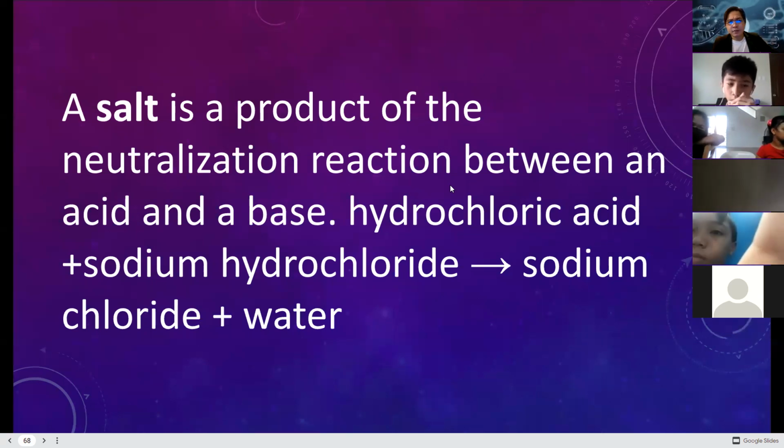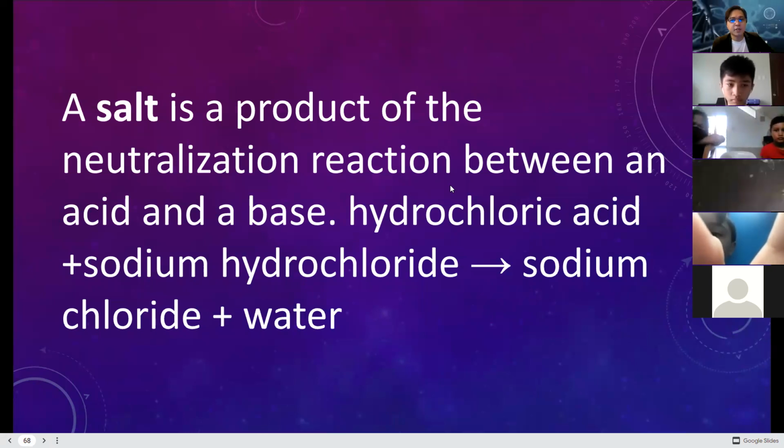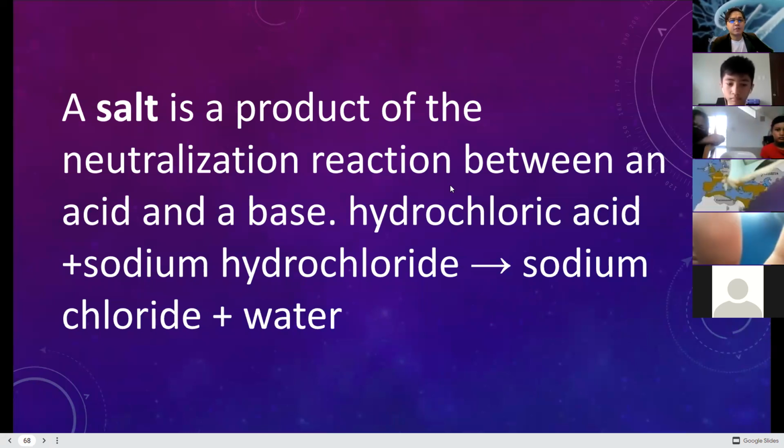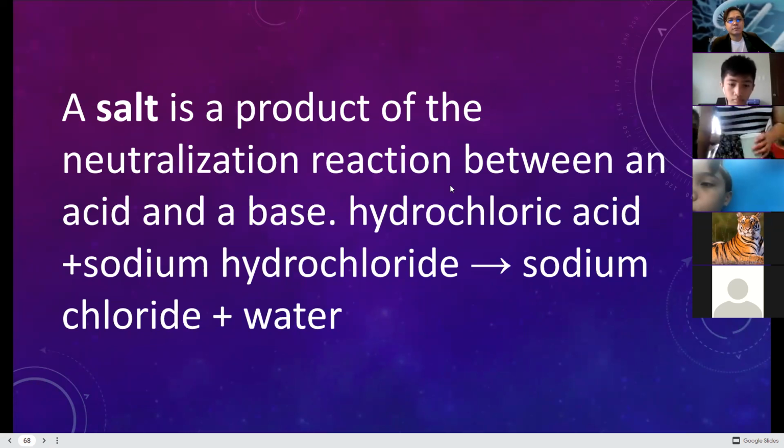That is why you need to be careful with handling chemicals, especially hydrochloric acid and sodium hydroxide. It can cause an explosion.